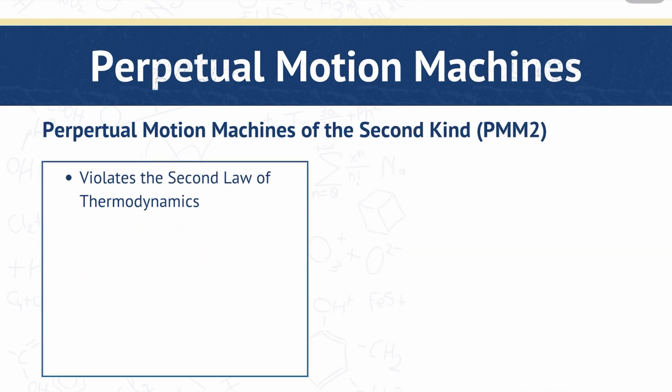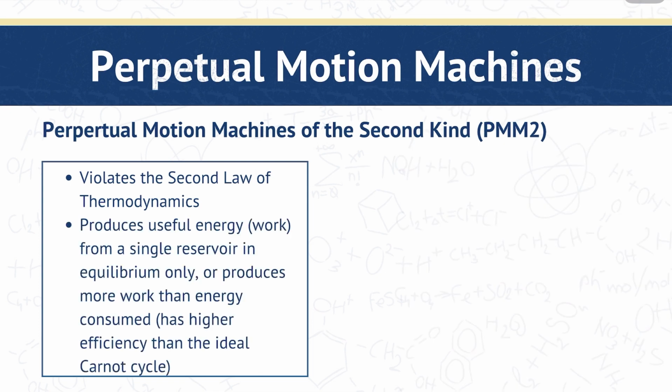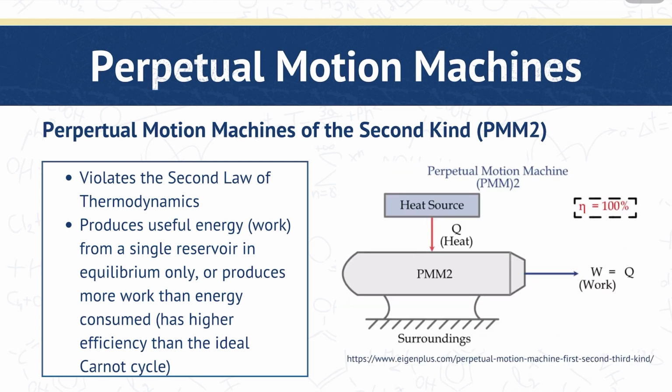And for the second kind of perpetual motion machine, or PMM2, this violates the second law of thermodynamics, as it produces useful energy work from a single reservoir in equilibrium only, or produces more work than energy consumed, which indicates that it has a higher efficiency than the ideal Carnot cycle, which is not possible since entropy of the entire universe should always be increasing and the efficiency should be lower, meaning that the work should be less than the heat source.